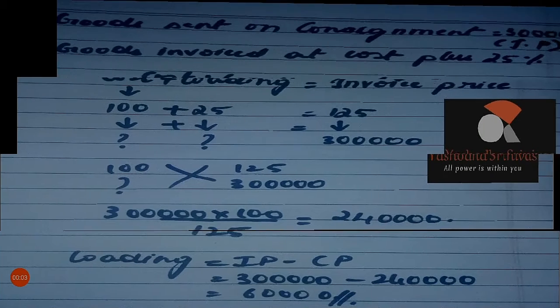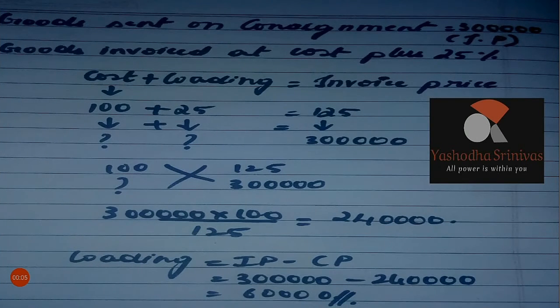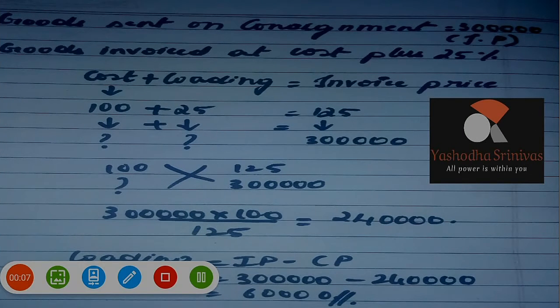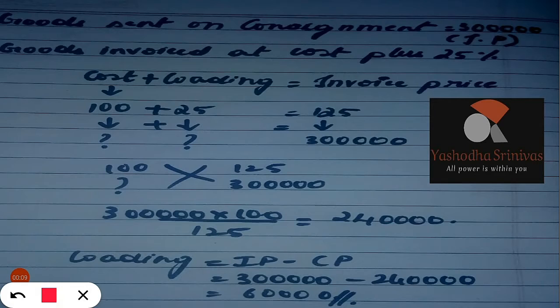Okay, now we are moving on to the session round. See the first question. The goods sent on consignment are 3 lakhs. The goods are invoiced at cost plus 25.